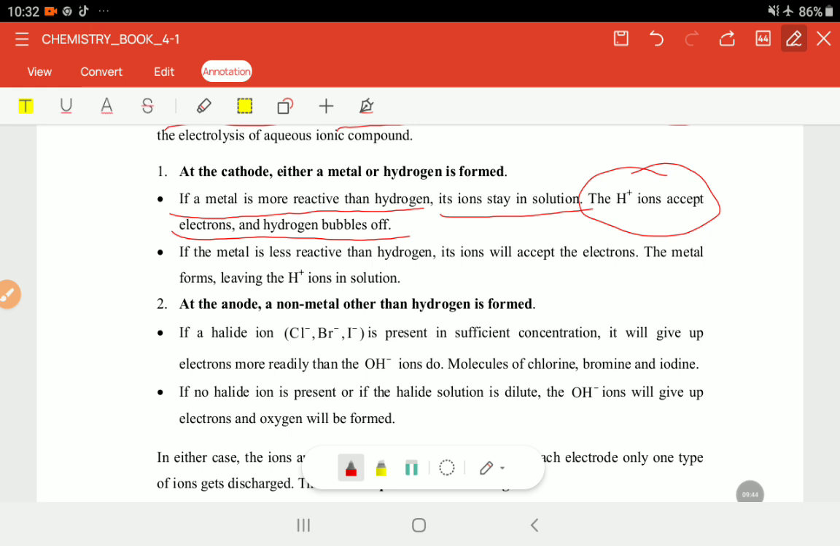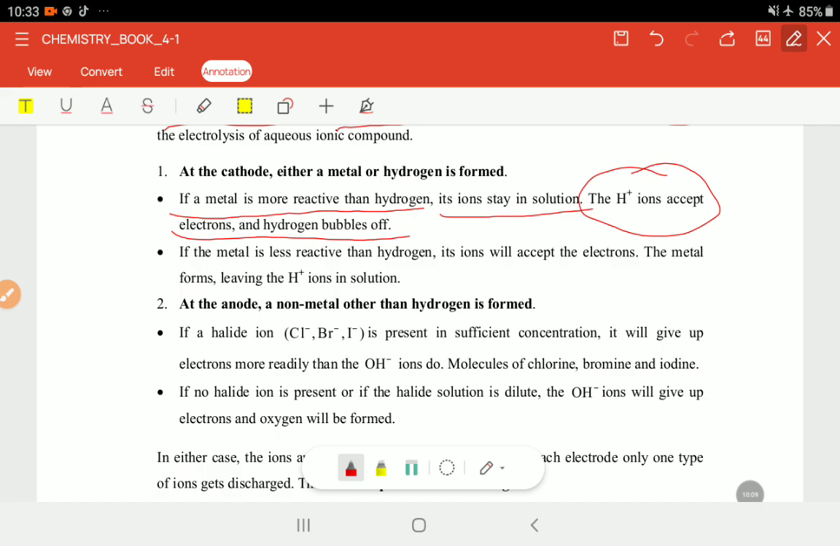And because of that, since hydrogen cannot exist in the form of a single H atom, it has to combine with another hydrogen to form H2. In other words, we get hydrogen gas. And in other words, at that cathode electrode, we will be seeing some bubbling off because that's hydrogen gas, right?